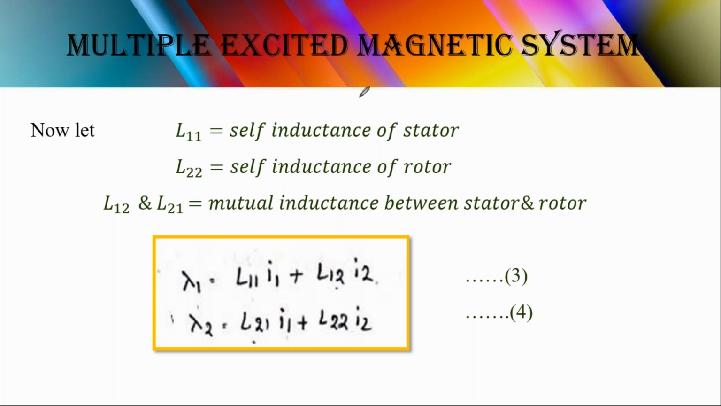I have already told you the inductance values. L11 is the inductance related only to the stator. The stator is called the primary, right? And L22 is the self inductance of the rotor. Based on these four parameters, we can write the equations for lambda 1 and lambda 2. Lambda 1 represents the stator equation, and lambda 2 represents the rotor equation.